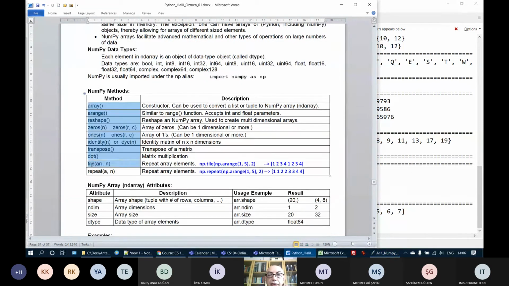There are lots of NumPy methods. I will just show you some of them, the most important ones, the most frequently used ones. First of all, there is a method called array, which is a constructor used to create a NumPy array. You can create a NumPy array either from a Python list or a Python tuple, or by using some other methods of NumPy you can create an array.